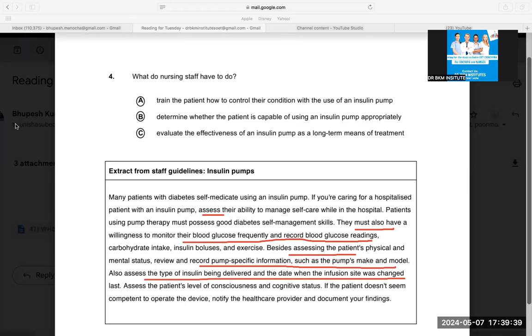Assess the patient's level of consciousness as well as cognitive status. If the patient does not seem competent to operate the device, notify the healthcare provider. So nursing staff train the patient how to control their condition with the use of the insulin pump.